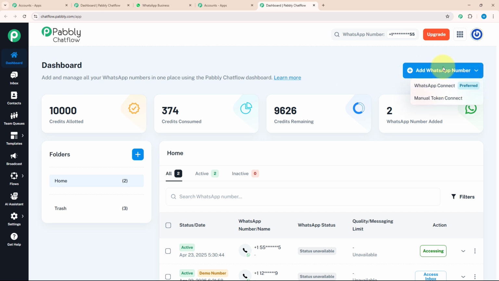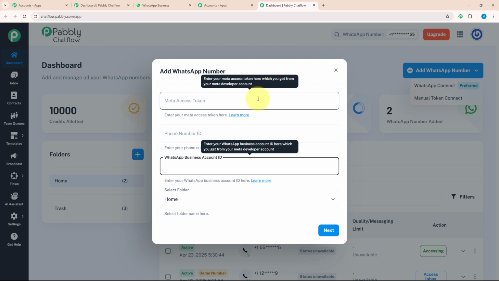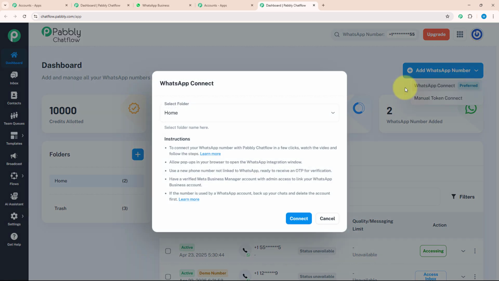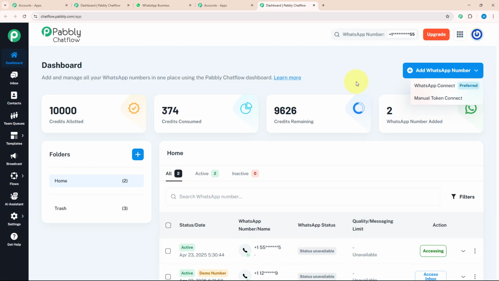And here you can see there are 2 options, WhatsApp Connect and Manual Token. In Manual Token, you have to manually enter every detail like Meta Access Token, phone number ID, WhatsApp account ID. But in WhatsApp Connect, you just need to open Facebook Developer, and your WhatsApp will be connected automatically. Okay, not only that, we have more different features on the dashboard page. Let's see each feature one by one.